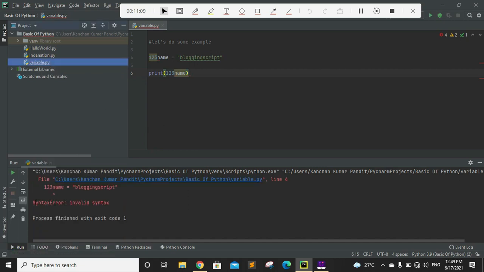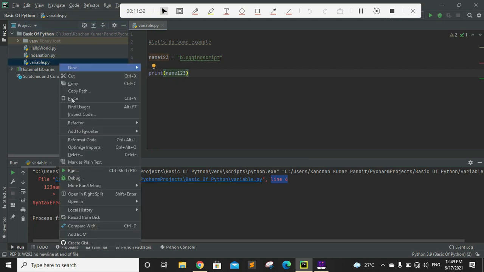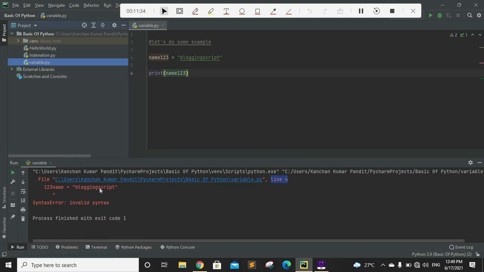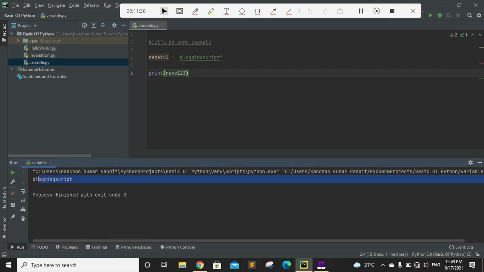We can see that we are getting a syntax error, invalid syntax on line number 4. That means we cannot start a variable name with a number, but yes, we can use numbers inside our variable name like this, and we will not get any kind of error. Let's run this program again. So there is no error, you can see.